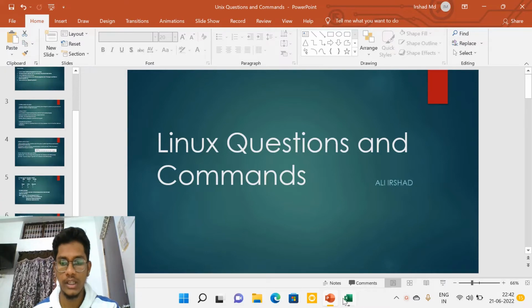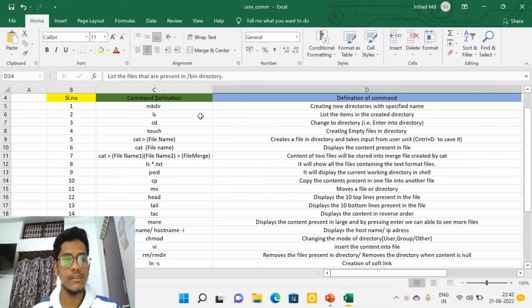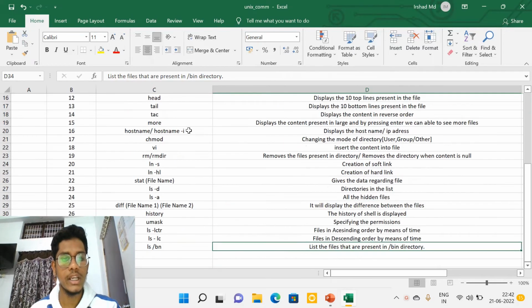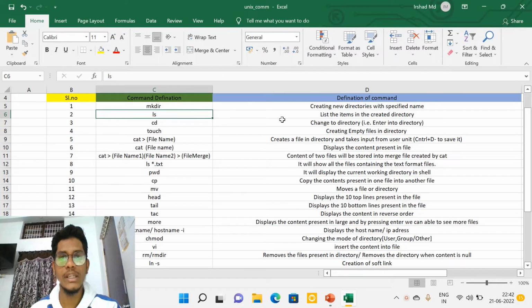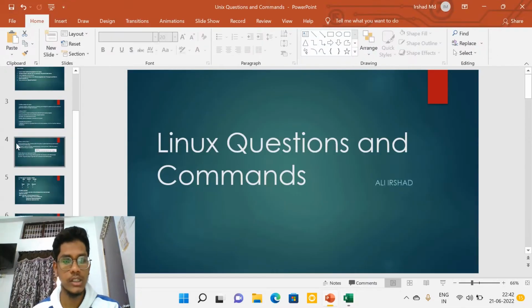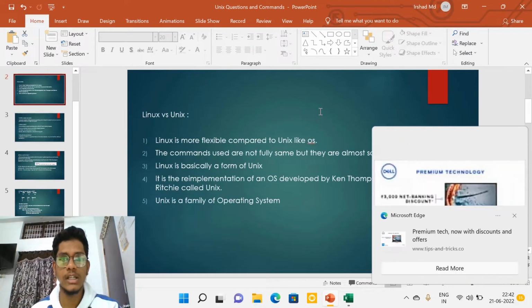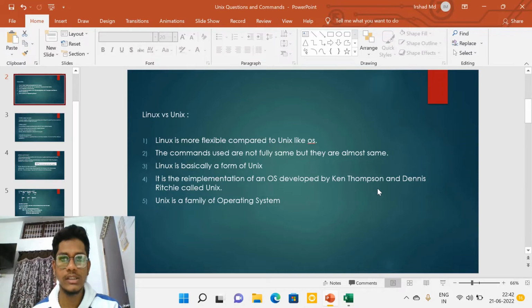Here, I have prepared an Excel sheet with 30 different commands. So we'll be discussing this one by one. I think discussing all of this will take a long time, so we'll be making this video into halves. The first part will be only the theory part which we discuss now, and which covers all the questions: What is Unix and what are the differences? So we'll be discussing the first part, all the Unix questions or Linux questions.